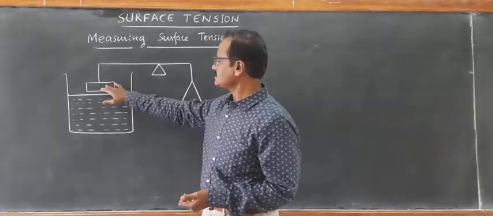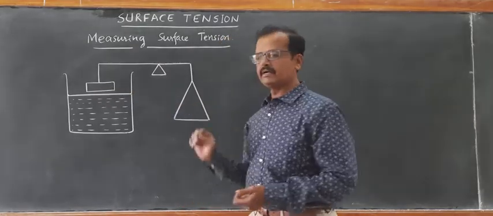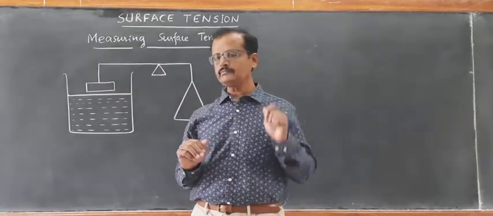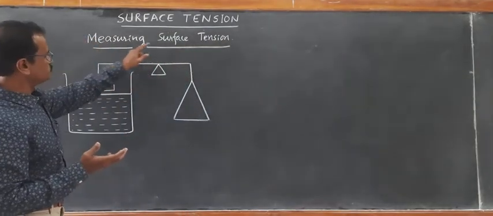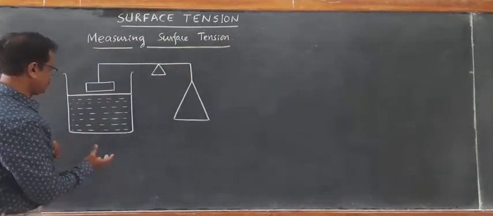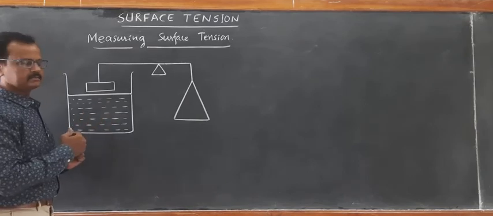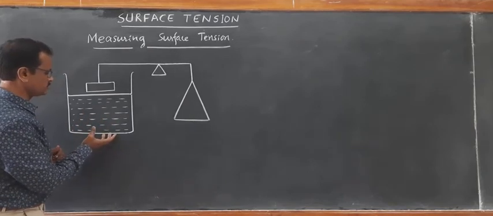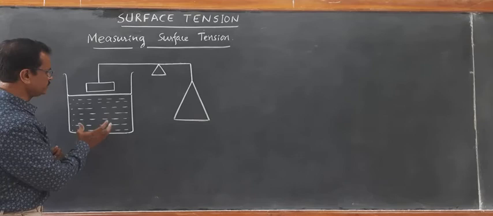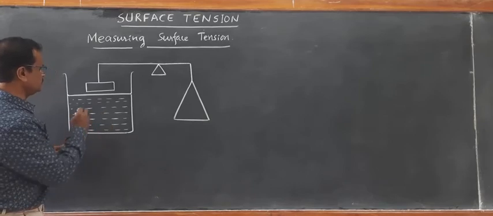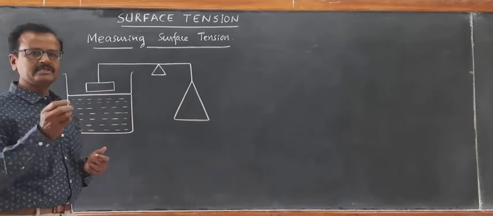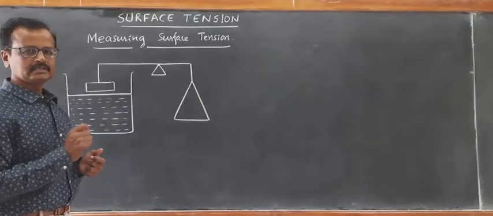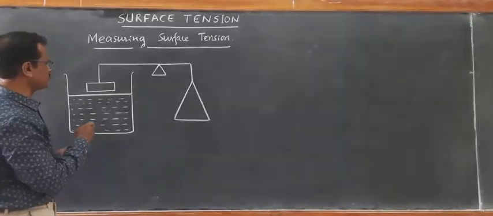Now the glass slide is balanced by the pan. Now the purpose is to measure the surface tension. Slowly lift the water beaker such that the glass edge just touches the water surface.